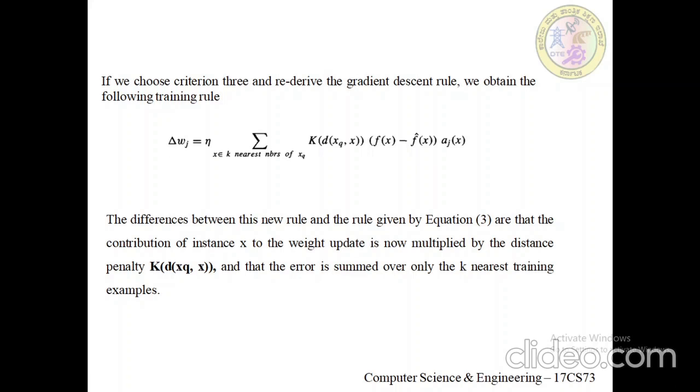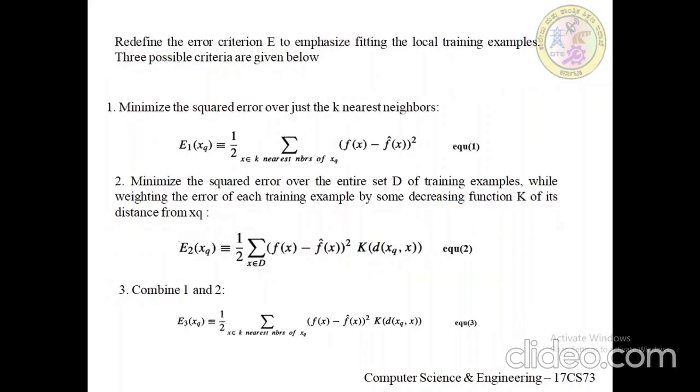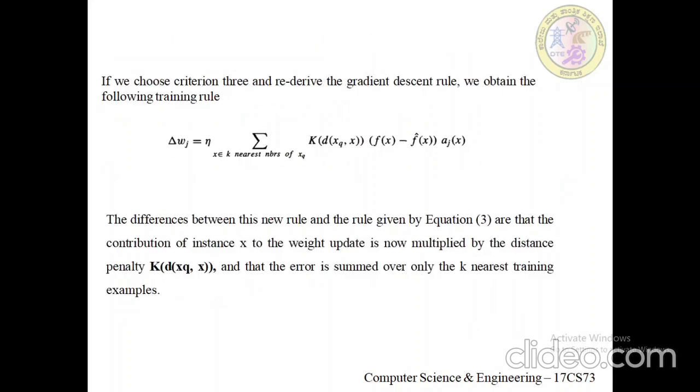You can notice the only difference between this new rule and the rule given previously, equation 3, is that the contribution of instance x to the weight update is now multiplied by the distance penalty K of d of xq comma x, and that the error is summed over only the k nearest training examples.